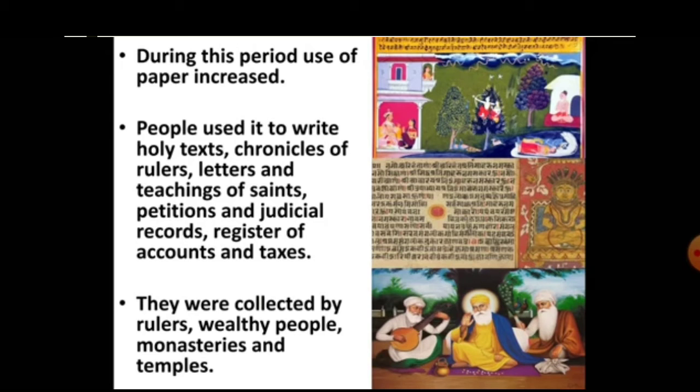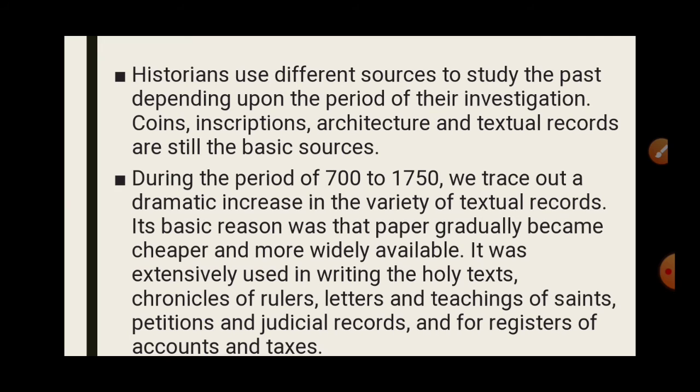So during this period there was an increased variety of textual records, meaning written records were kept more. What is the reason? The increase in paper. We were getting paper cheaper and more widely, so it was extensively used in writing all kinds of records.